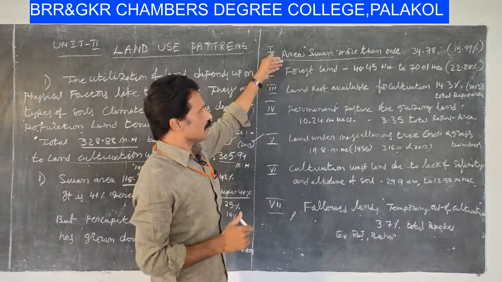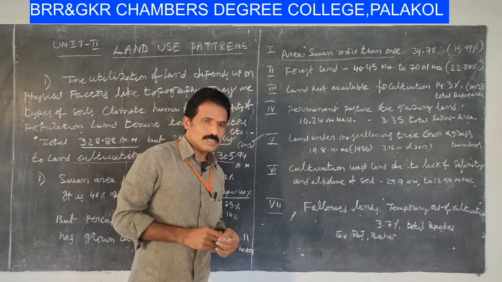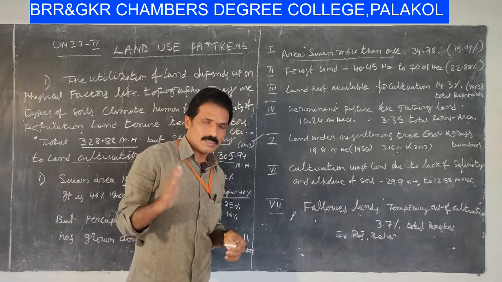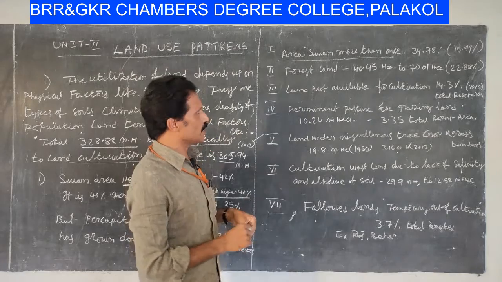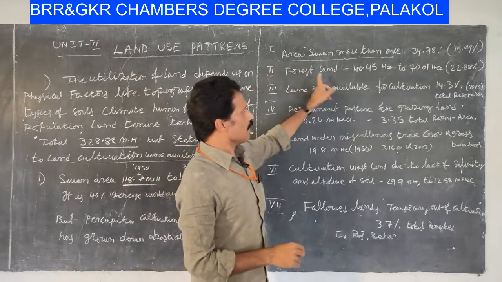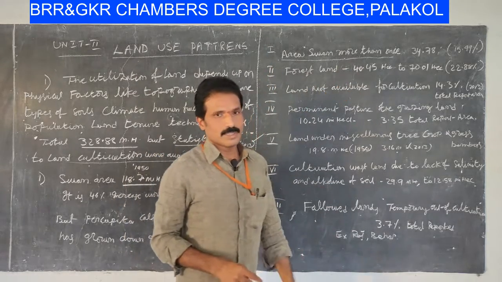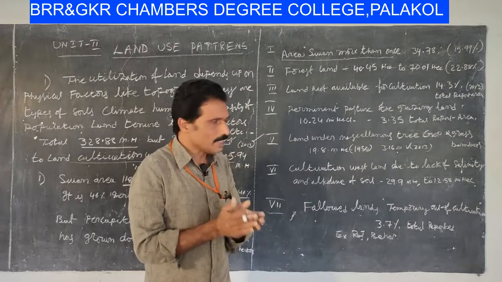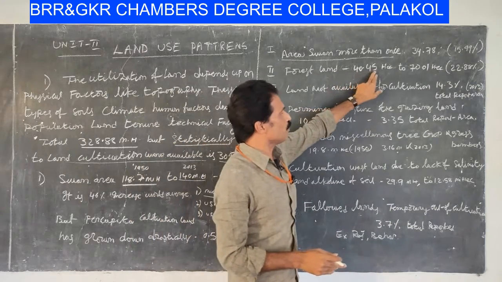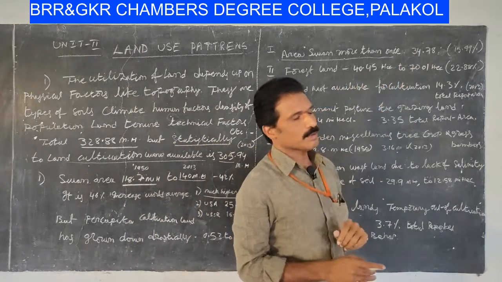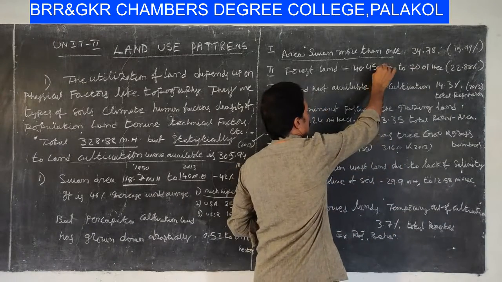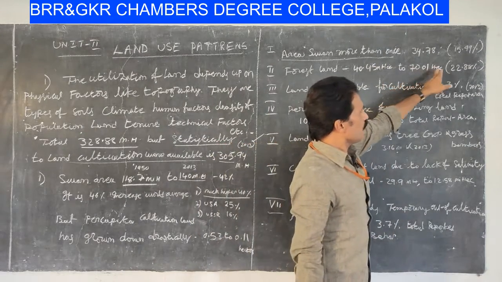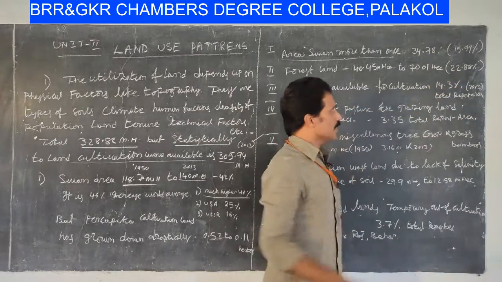Another important land use in India, given to us by the Food and Agricultural Organization report, is the total forest land. The total forest land existing in India is 40.45 million hectares to 70.1 million hectares.